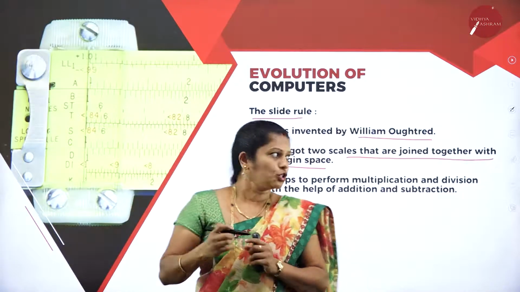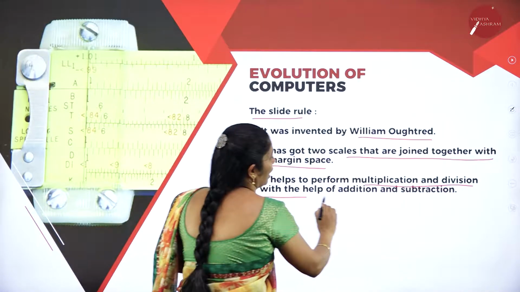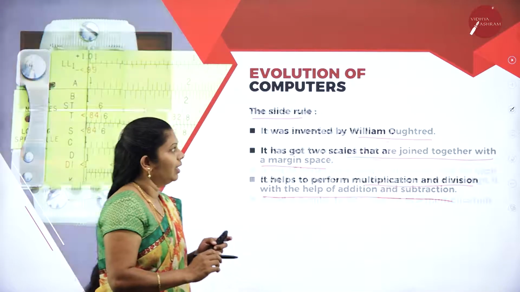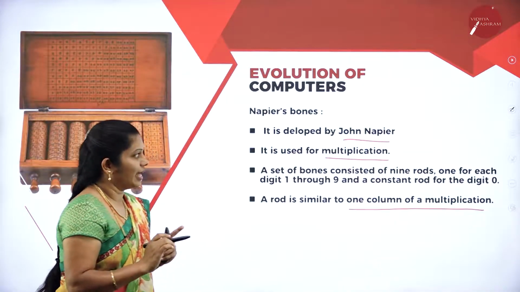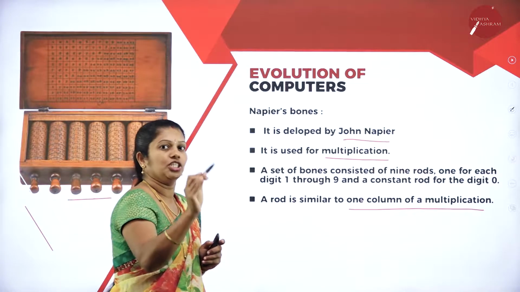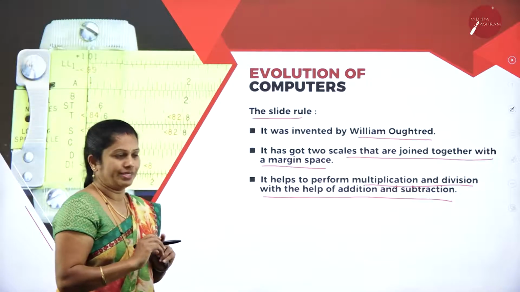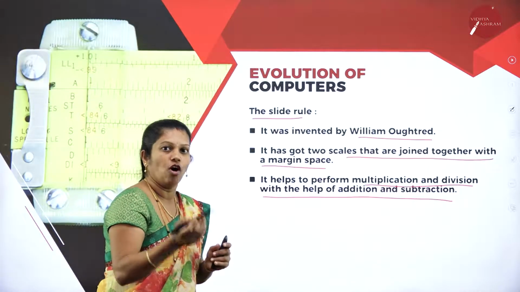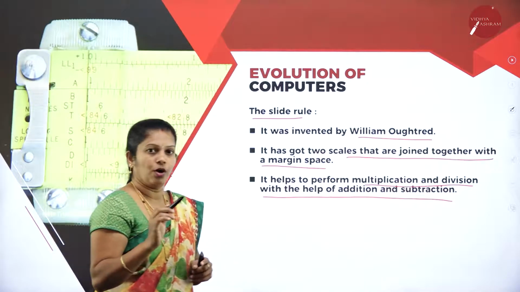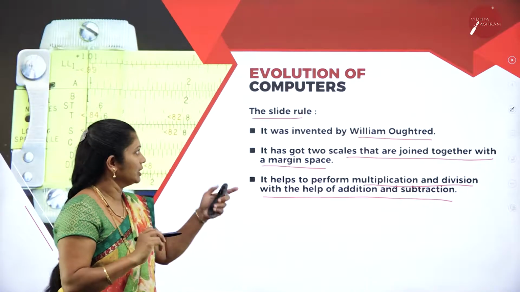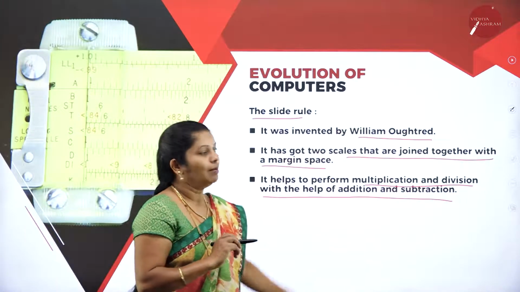It helps to perform multiplication as well as division with the help of addition and subtraction. If you observe, in Abacus, only addition and subtraction. But in Napier Bones, with that addition as well as subtraction, multiplication also we can perform. Whereas by using slide rule, we can perform addition, subtraction, multiplication, and with that, we can perform division also. This is regarding slide rule, and it was developed by William Oughtred.